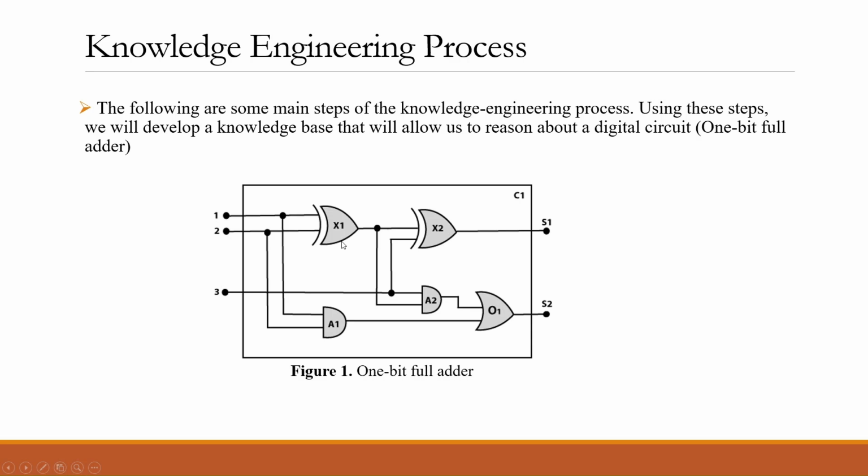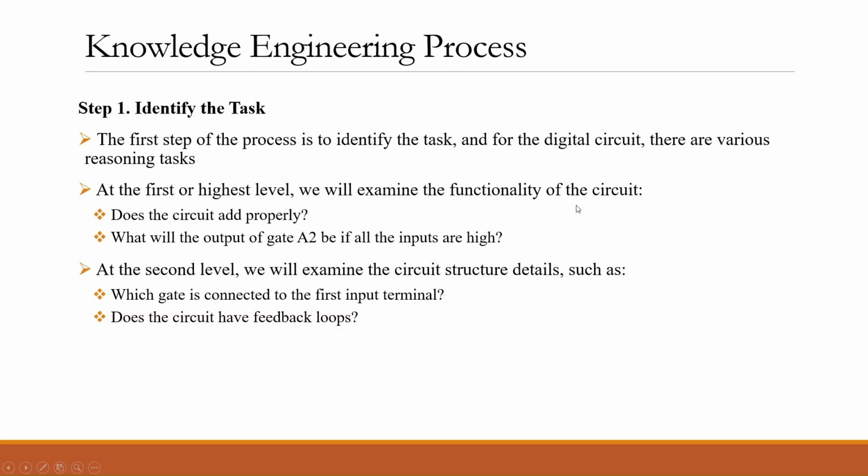Then we have 5 gates. We have 2 exclusive OR gates, 2 AND gates, and 1 OR gate. And this one entirely is the circuit, the C1. Now, in the knowledge engineering process, the first step is identifying the task.